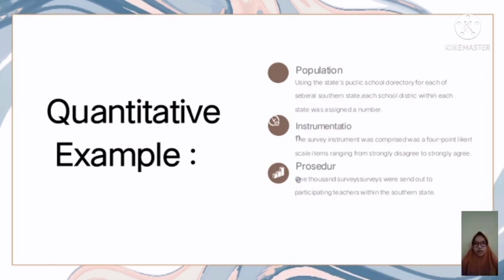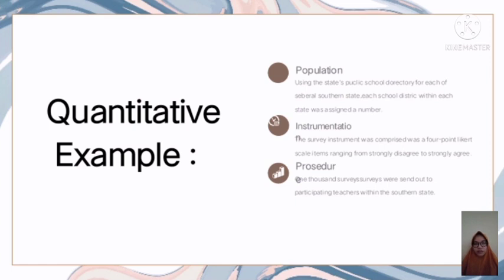The third is procedure. 1,000 surveys were sent to participating teachers in southern states. An information packet was sent to the principal of each school identified from a random sample. A cover letter and a copy of the survey instrument were included in each package.